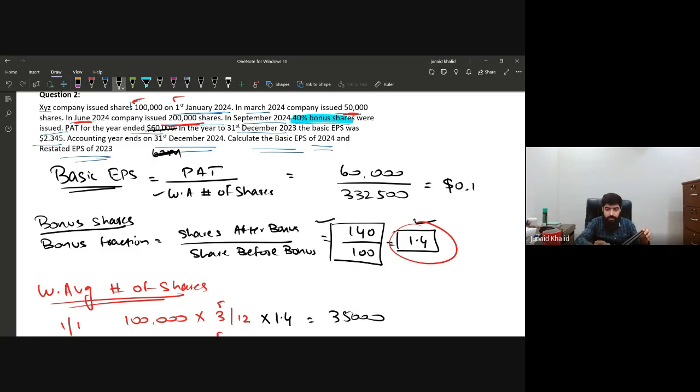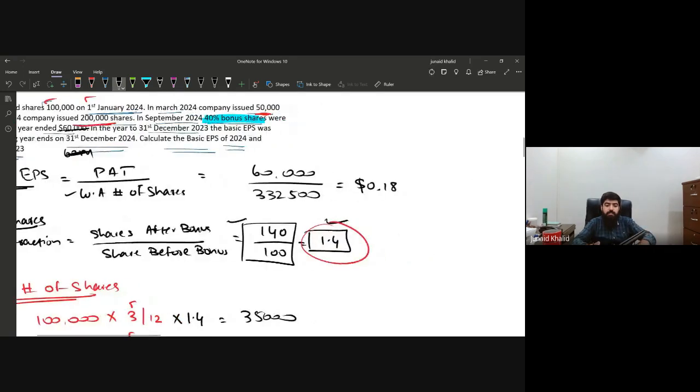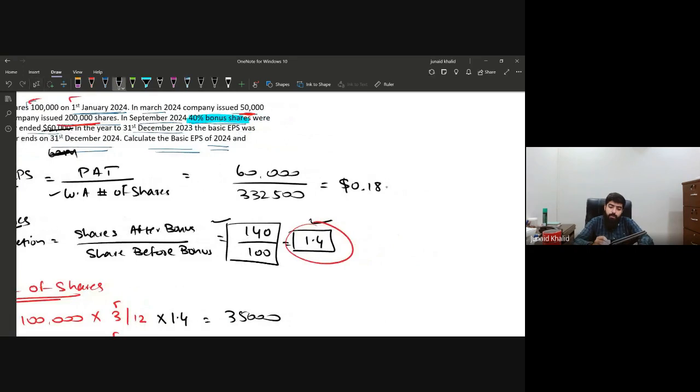This will make $0.18. Now one more thing that you should learn: we can also represent it in terms of cents. If you are going to represent it in terms of cents, you just need to multiply it by 100. If you multiply it by 100, you will get the answer 18.0, and we write it as cents. So it's 18 cents, or we can say that it's $0.18.